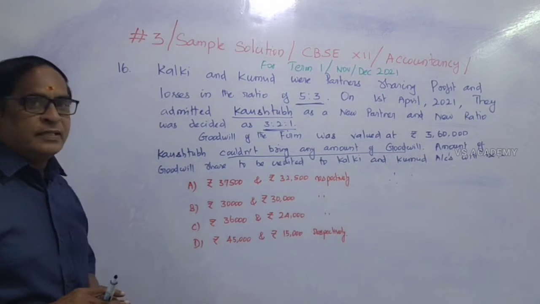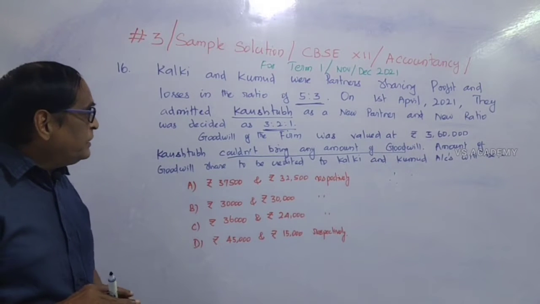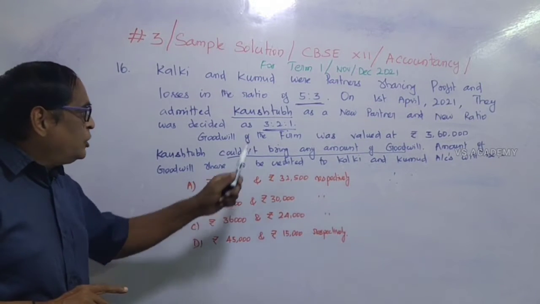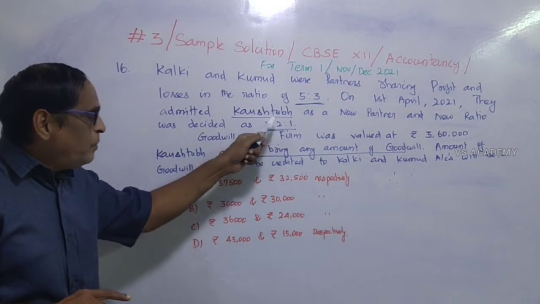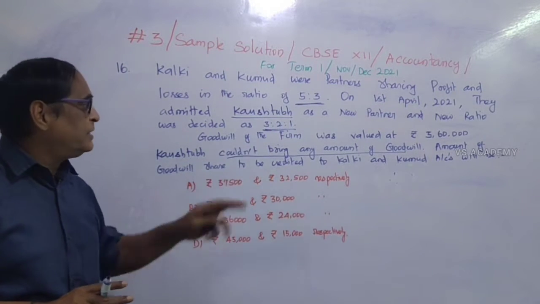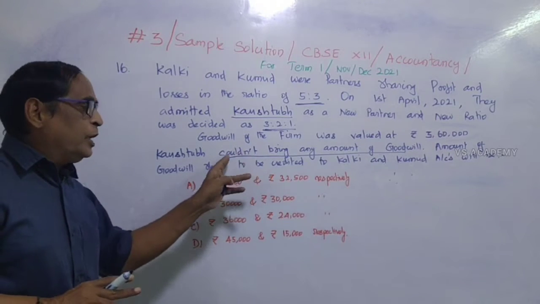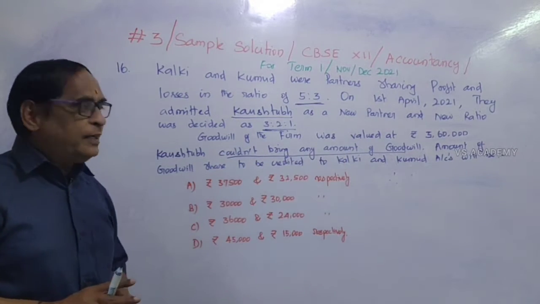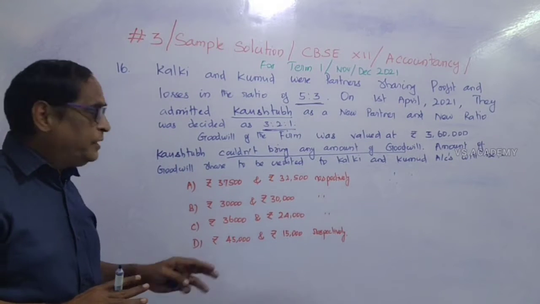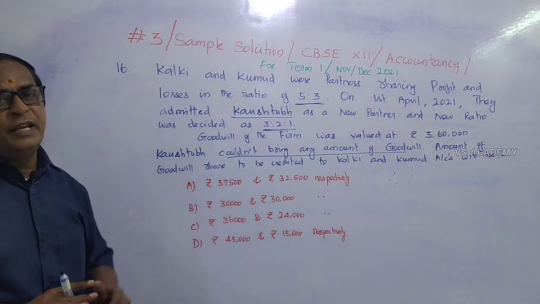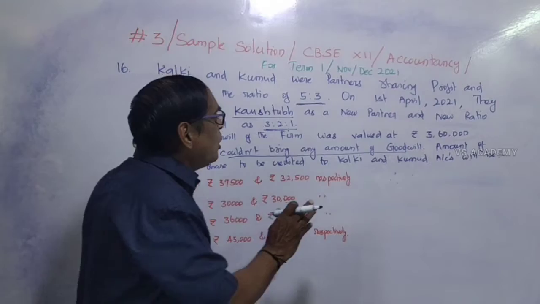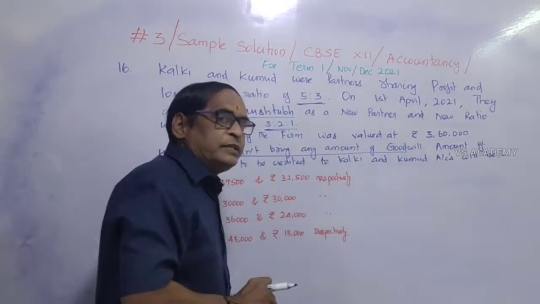There were 4 answers. First of all, we have to find out the share of goodwill of Kaustubh, the new partner. According to the new profit sharing ratio 3:2:1, his share is 1/6: 3 plus 2 is 5, plus 1 is 6. So he could not bring any amount of goodwill. At that time, his account is to be debited and the old partners' accounts are to be credited according to the sacrificing ratio. So we have to find the sacrificing ratio first. How to find it? Old minus new, that is the sacrificing ratio.